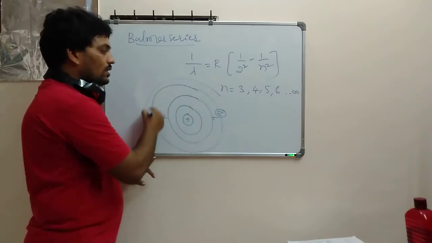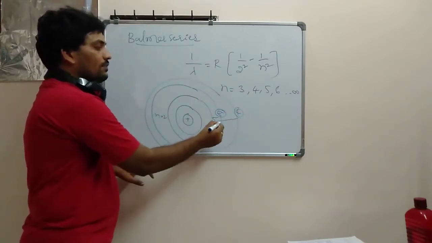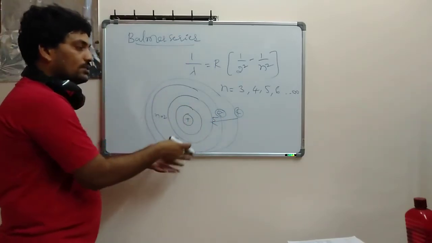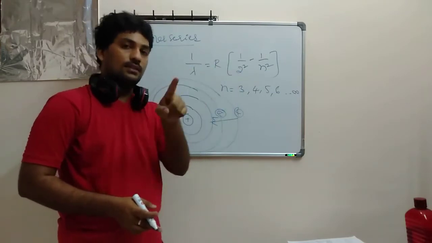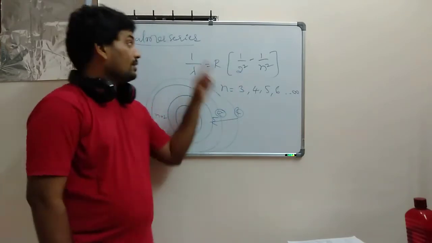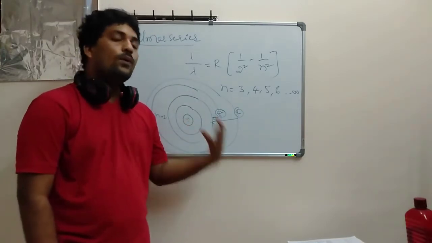next, if it goes to the fourth and comes back to the second, if it goes to the fifth, it comes back to the second. So the second orbit is taken as the referral orbit. That is the Balmer series, and it is the oldest series. I can say it is the old one.